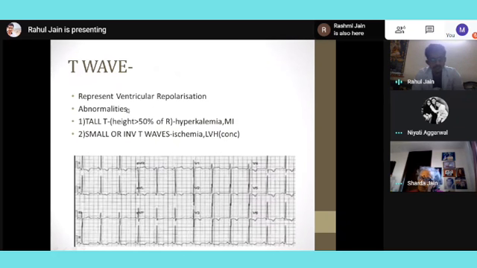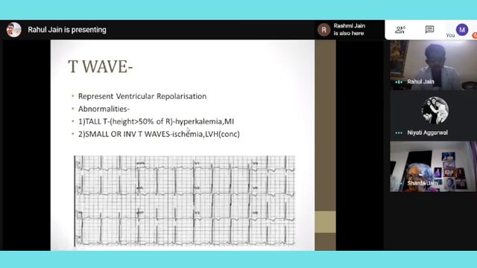So the T wave represents relaxation, and in conditions where relaxation is easier for the heart, like dilated cardiomyopathies, the T wave will become taller, and in conditions where relaxation becomes tougher, like concentric ventricular hypertrophy, the T wave will become inverted. Tall T waves are also a characteristic sign of hyperkalemia and acute myocardial infarction. If I detect tall T waves in any patient, the first thing that should come to my mind is hyperkalemia and not cardiomyopathy. Because hyperkalemia is an emergency, it can cause sudden cardiac arrest, so I need to treat it and address it.